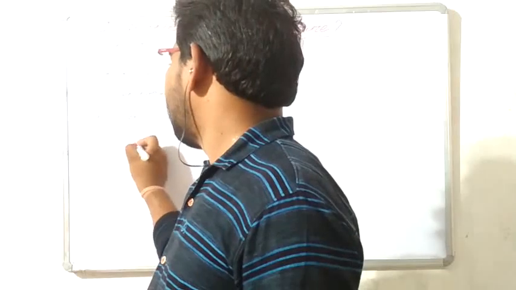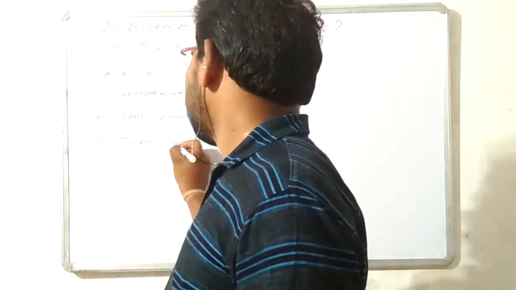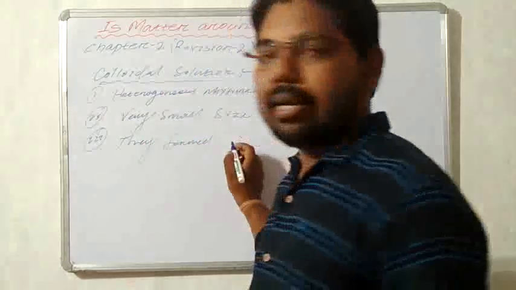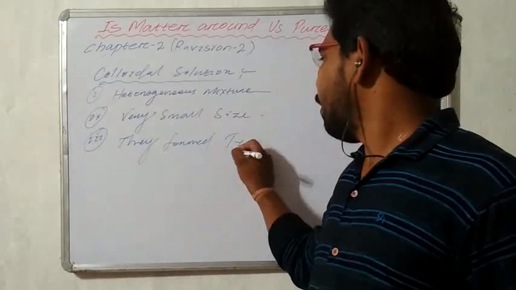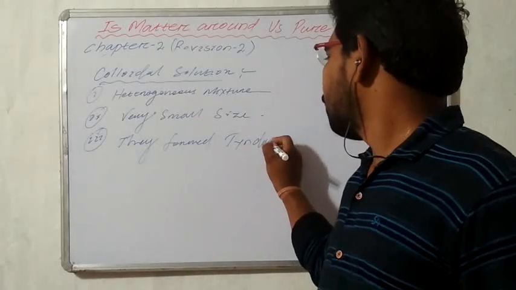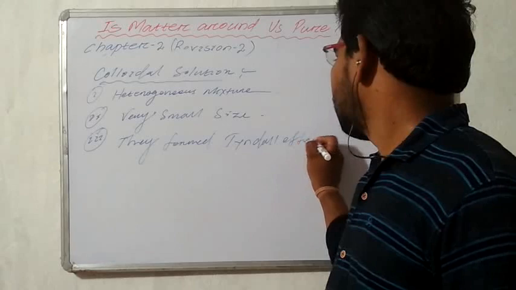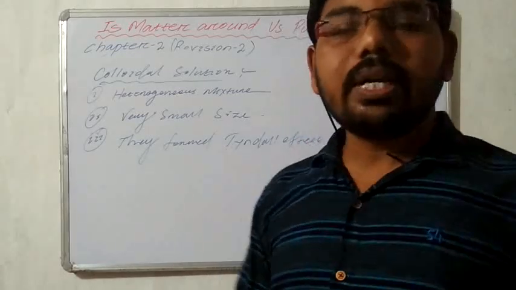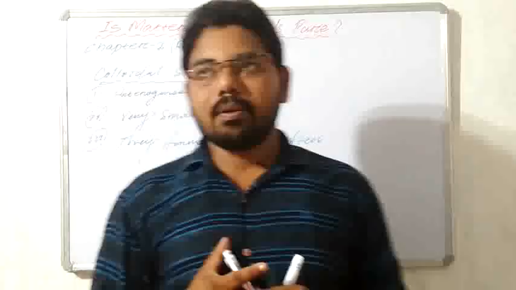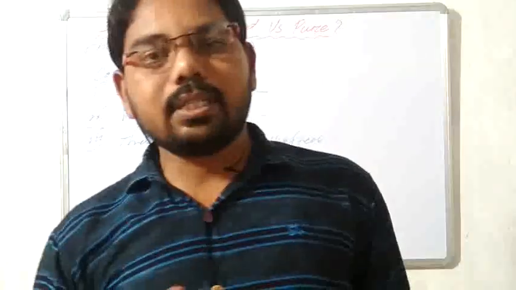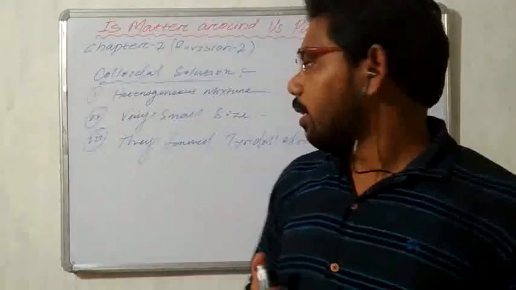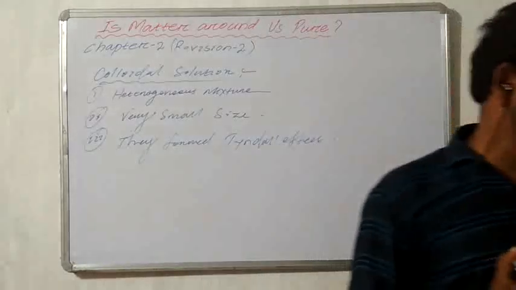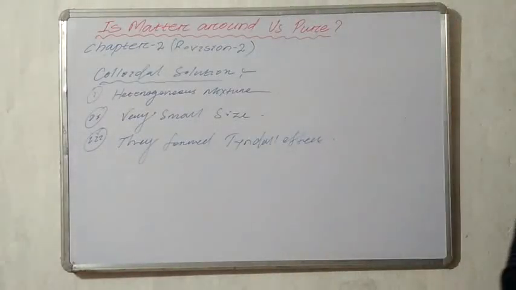That's why they form the Tyndall effect. What is the Tyndall effect? They form the Tyndall effect because they can scatter the beam of light passing through them. The next property is that the particles of colloids can pass through filter paper.